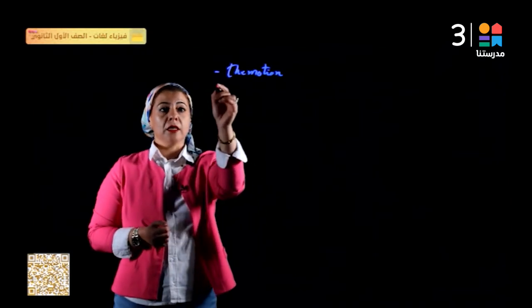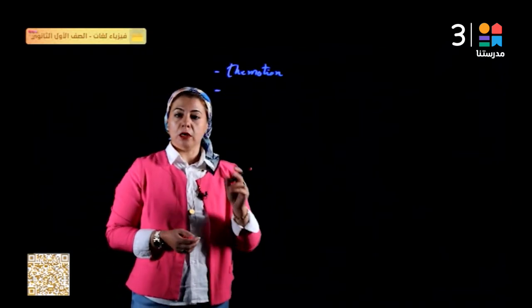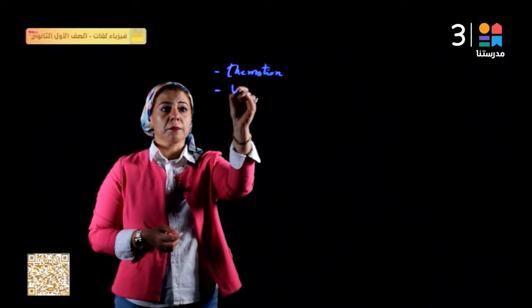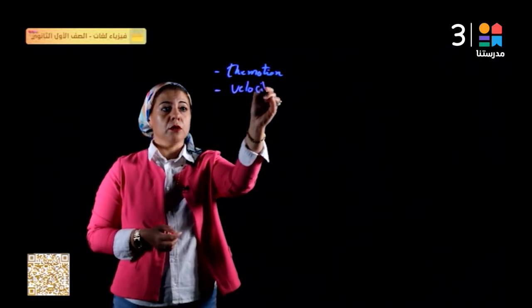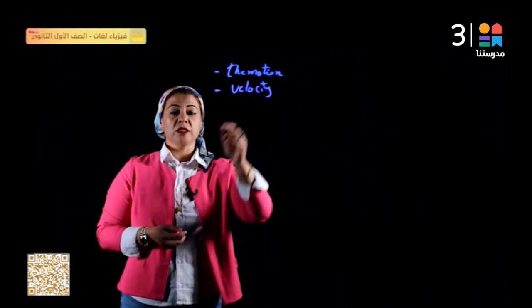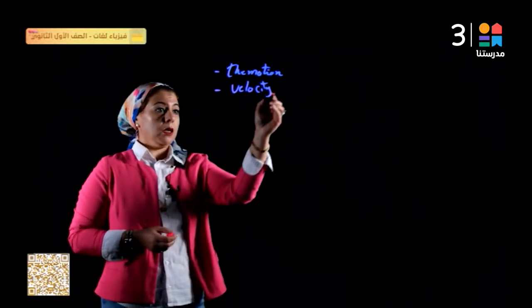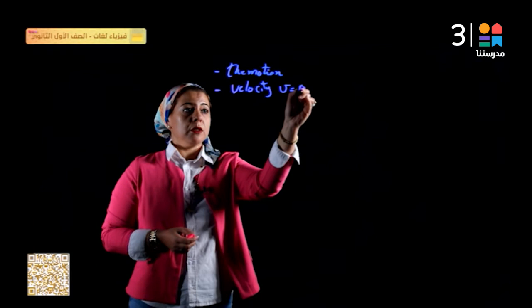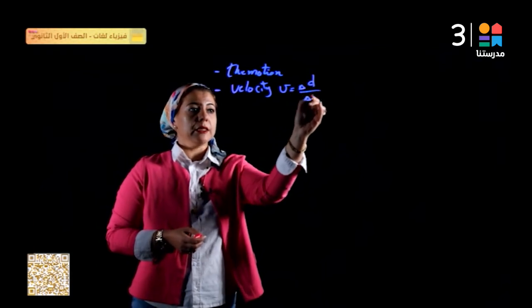And we took the related concept to motion, which is the velocity, which is defined by the rate of change of the displacement of the object with time. V is equal to delta D over delta T.